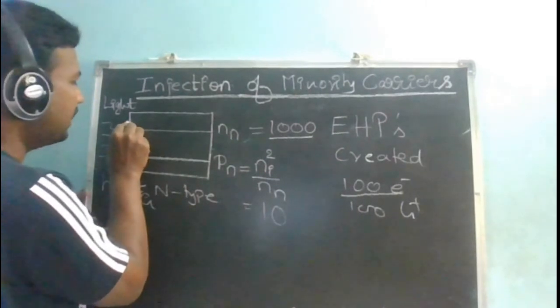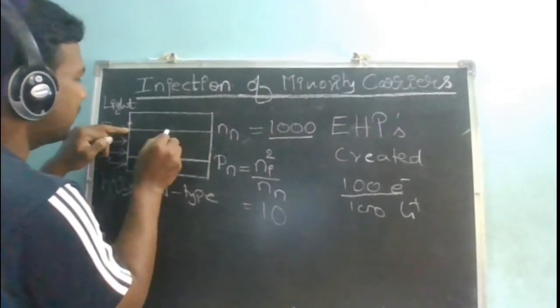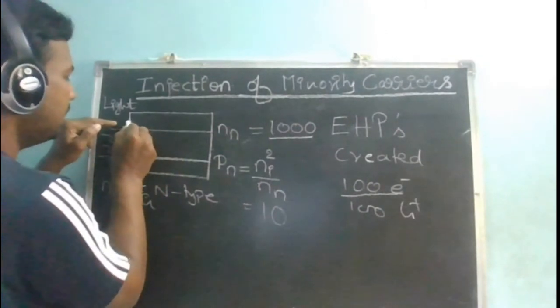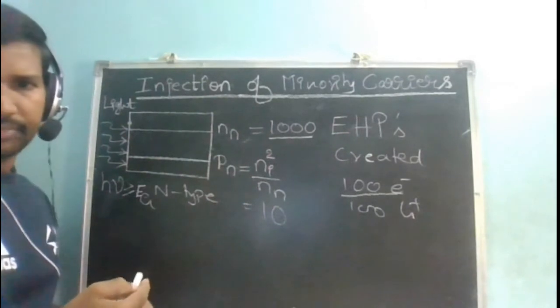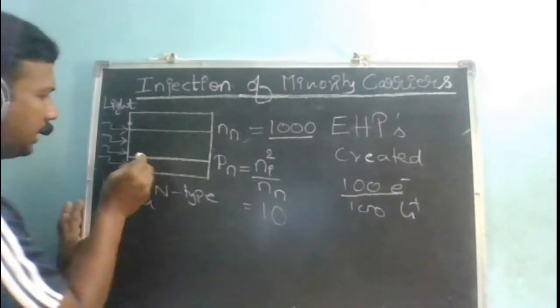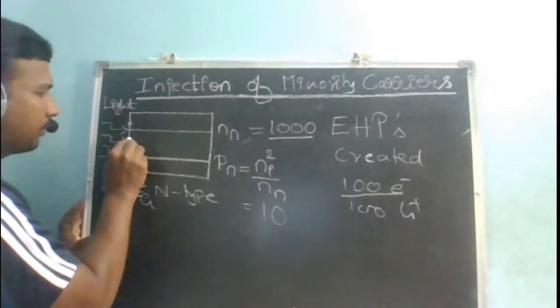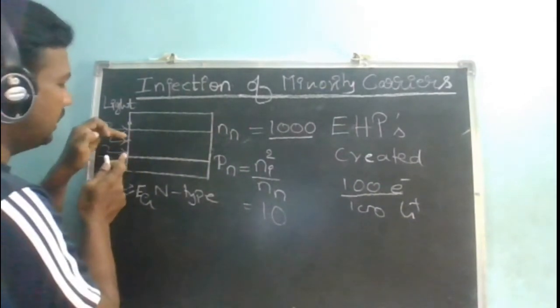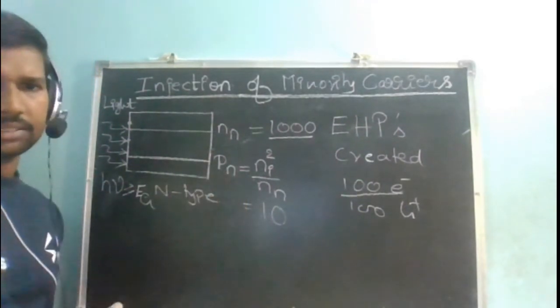Got my point? Because I am already at 1000, adding 100 doesn't make much significance, but I am having only 10 here. Adding 100 means I am somewhere here. So that means huge significance is there with respect to the added minority charge carriers.